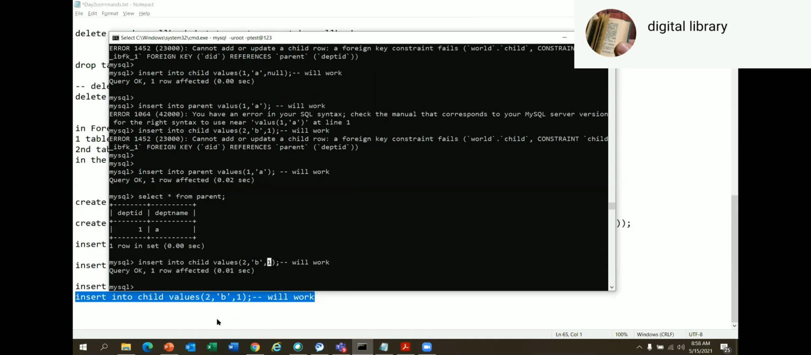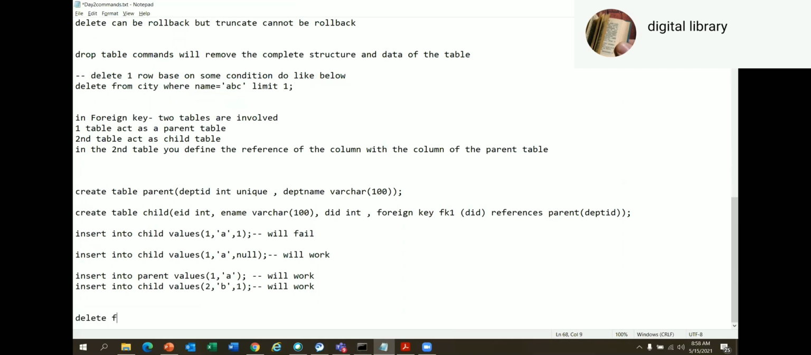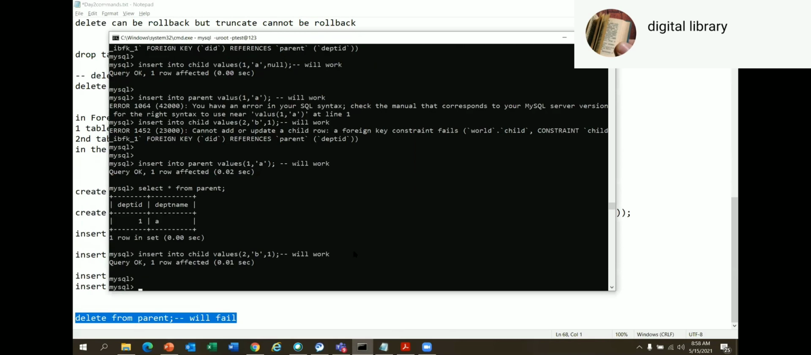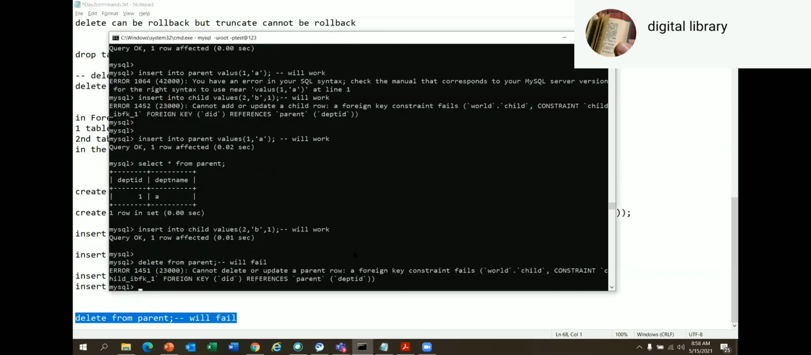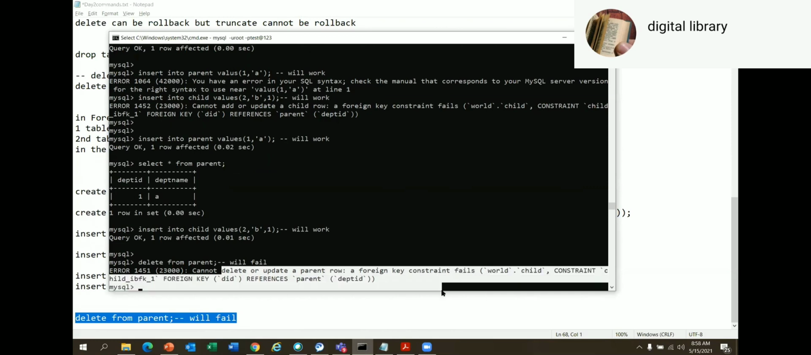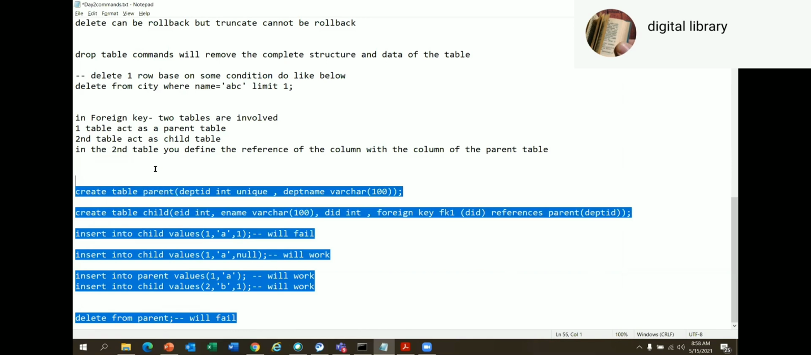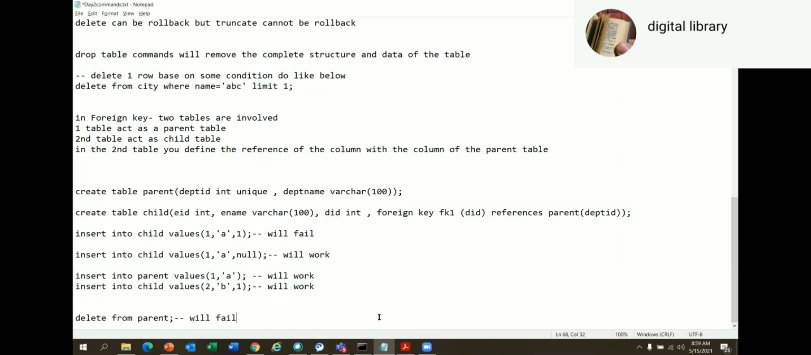Correct. Now the question she asked, right? Can I delete data from my parent table? No, sir. It will fail. Why will it fail? Because I have a value in the child table. You should try this. Sir, if you want to delete the values from the parent table, first we have to delete it from the child table, right? Yes.